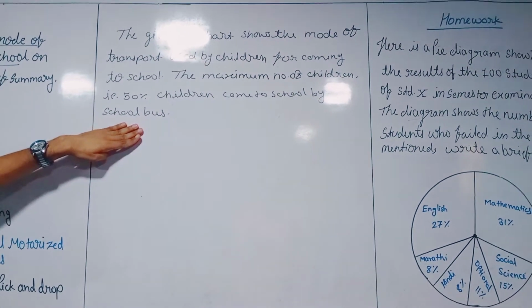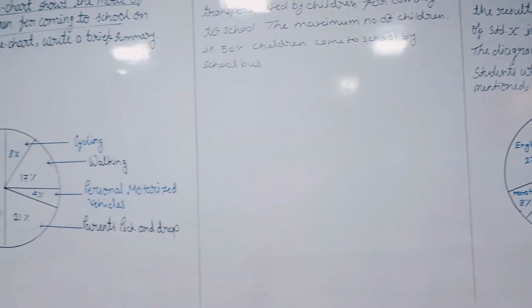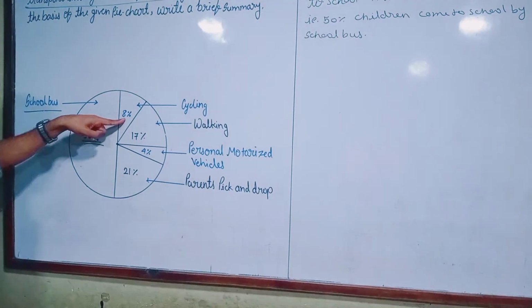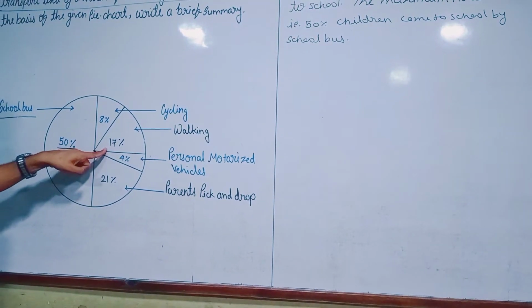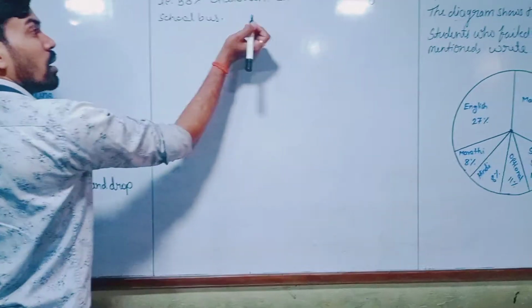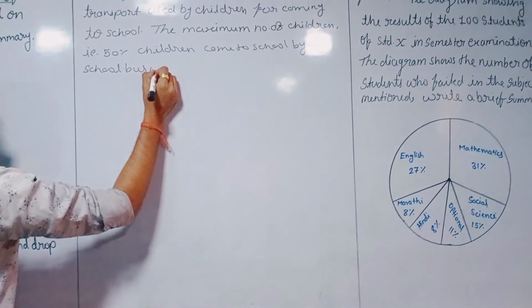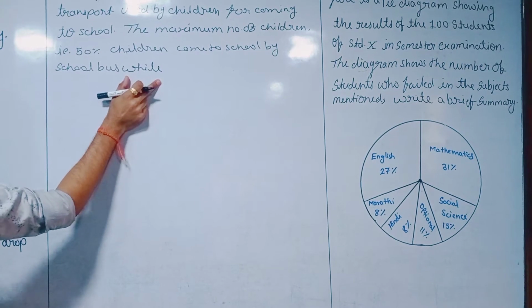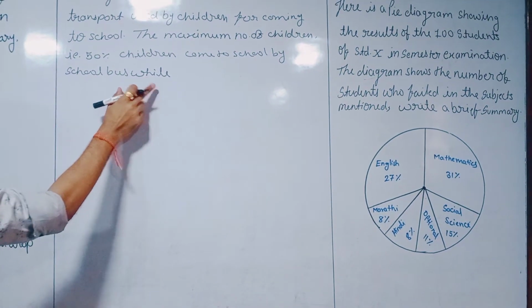Now here we have to do the comparison. Whereas 8%, or the walking 17%. So we have to use the conjunction "while". This is a conjunction that is used to join two sentences.